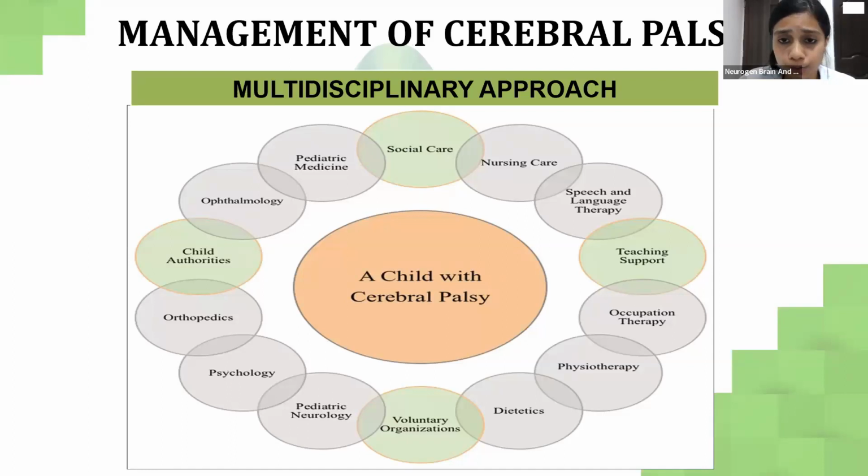Moving on to the management of cerebral palsy. In our hospital, we have a multidisciplinary approach. That means we approach a child in a holistic way, because a child with CP goes through a lot of things.